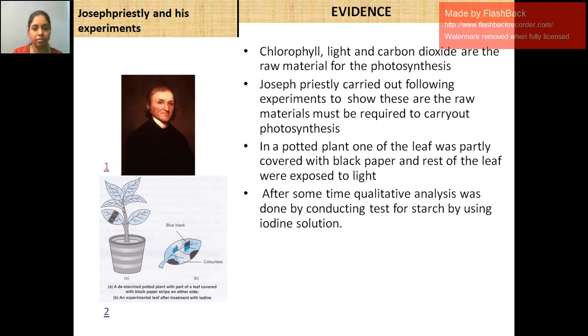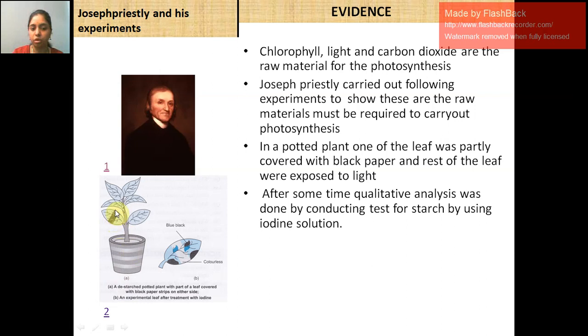What is a qualitative test? In the lab we conduct qualitative analysis and quantitative analysis. Qualitative analysis is which product we are getting. Quantitative analysis is what is the percentage of that particular product. So here what he did was qualitative analysis.